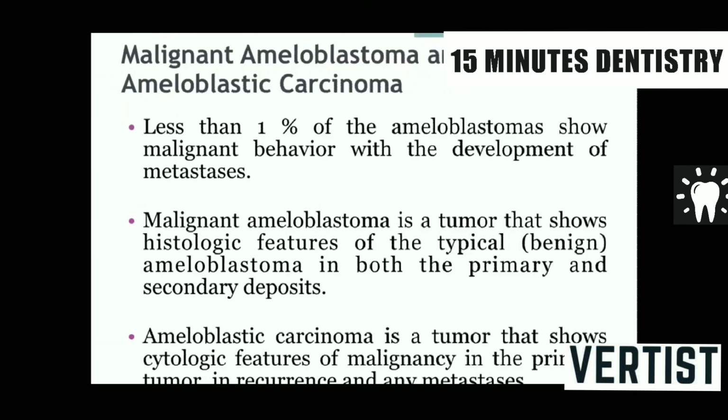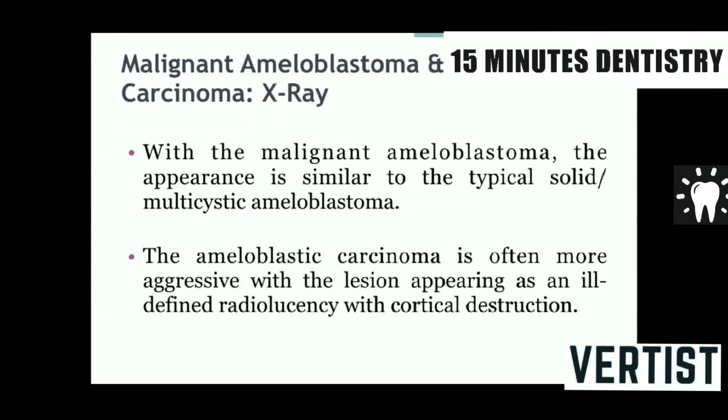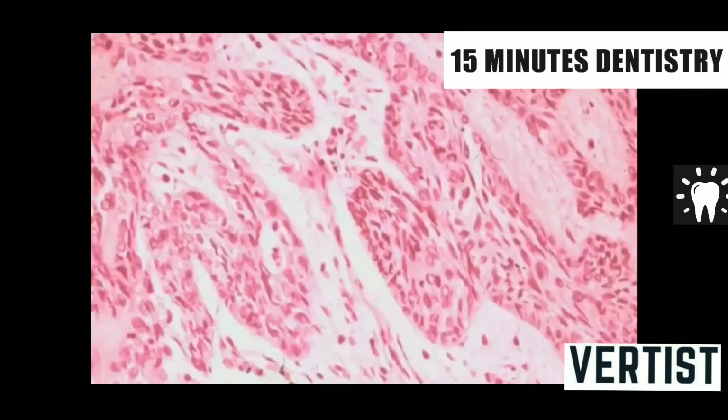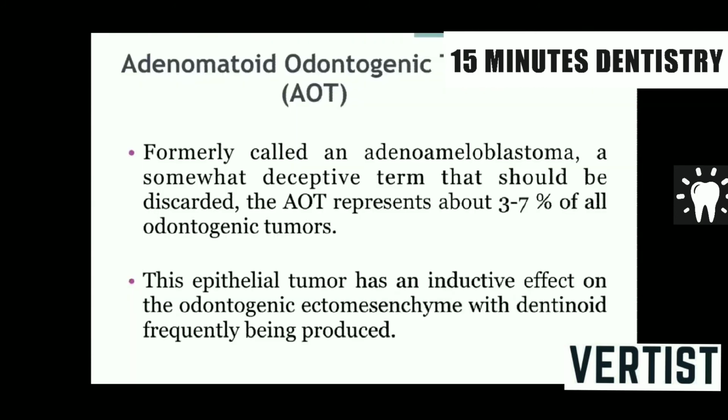Malignant ameloblastoma and ameloblastic carcinoma: both can metastasize, mostly to the lungs. In malignant ameloblastoma, both primary and secondary tumor do not show any cellular or nuclear atypia, and do not show microscopic features of malignancy. Whereas in ameloblastic carcinoma, both the primary as well as the metastatic lesion show atypia of cells as well as nucleus. So this is malignant ameloblastoma.